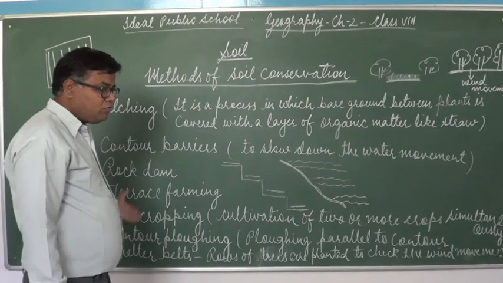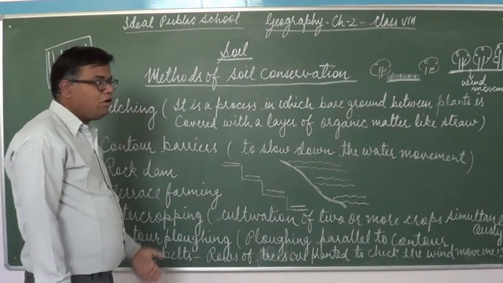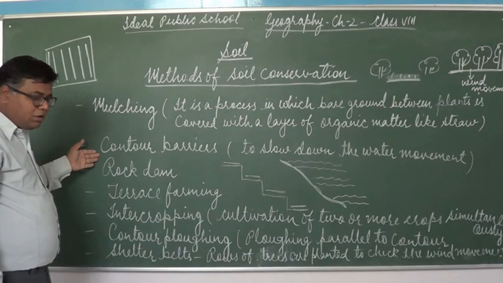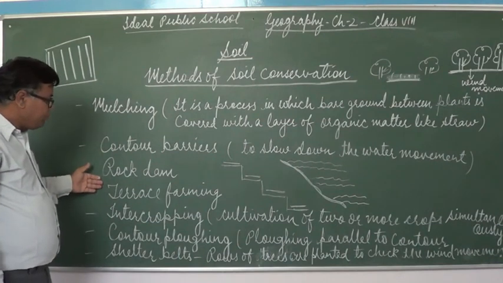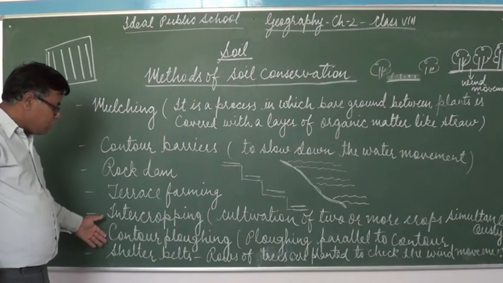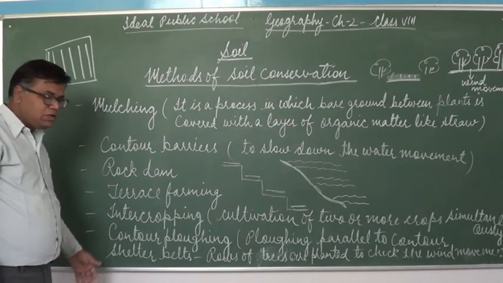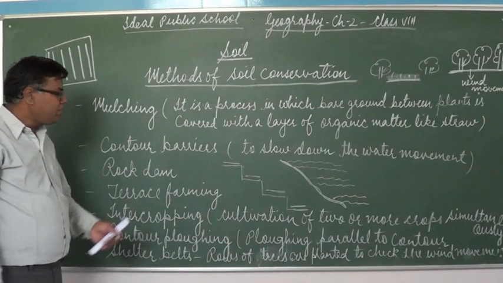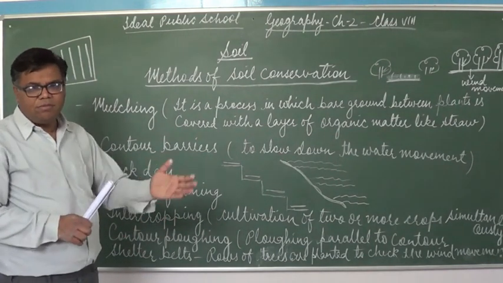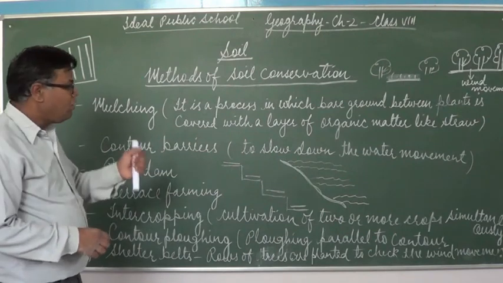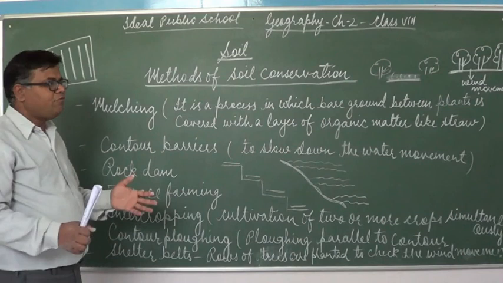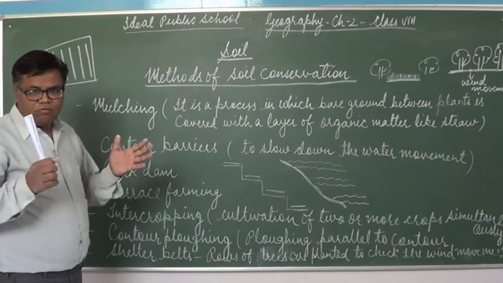So children, these are the methods of soil conservation: mulching, contour barriers, rock dam, terrace farming, intercropping, contour ploughing, and shelter belts. In rock dams, a dam is built with the help of pieces of rock in order to stop the sudden or the heavy movement of water, the heavy